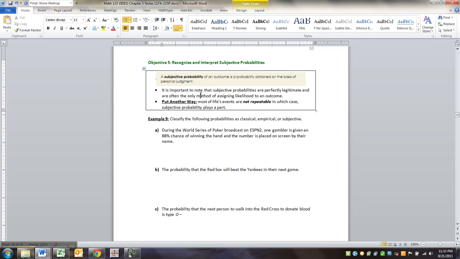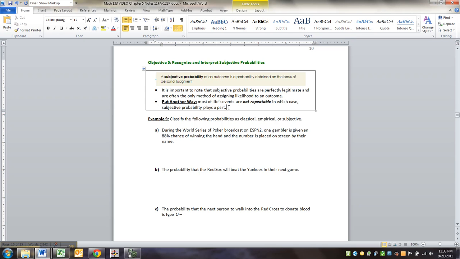The other thing to keep in mind is that subjective probabilities have to happen a lot of the time, because a lot of times there's no good way to repeat an experiment. In other words, there's no classical structure for it. It's not dice and cards and games and stuff like that. So it can't be done classically, but there's no evidence because it just hasn't happened yet.